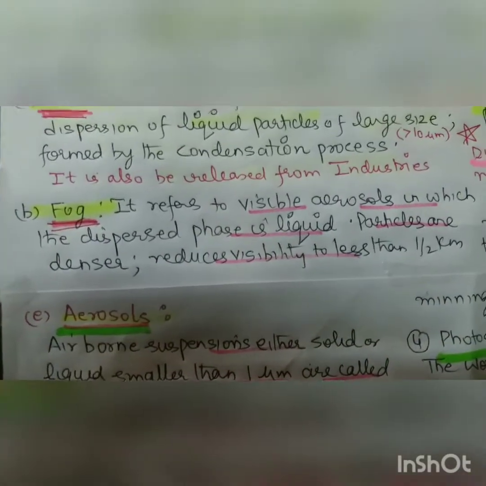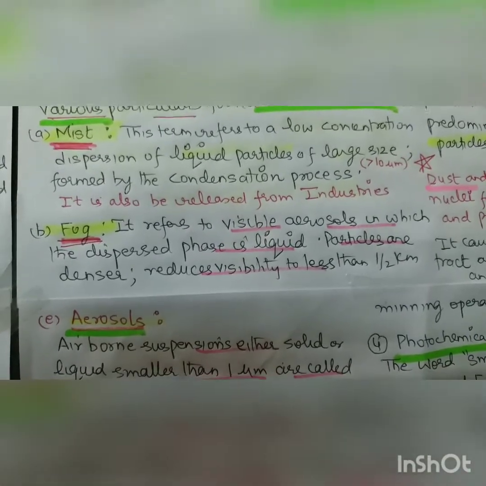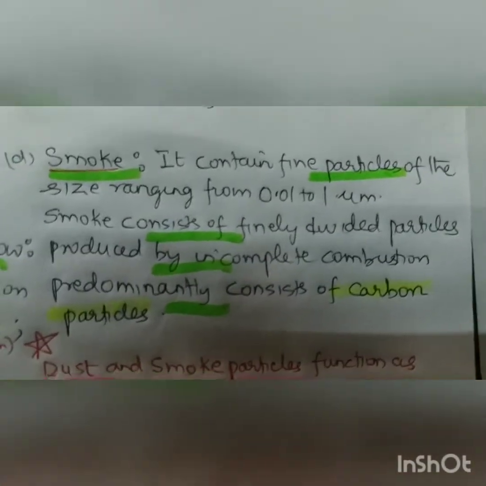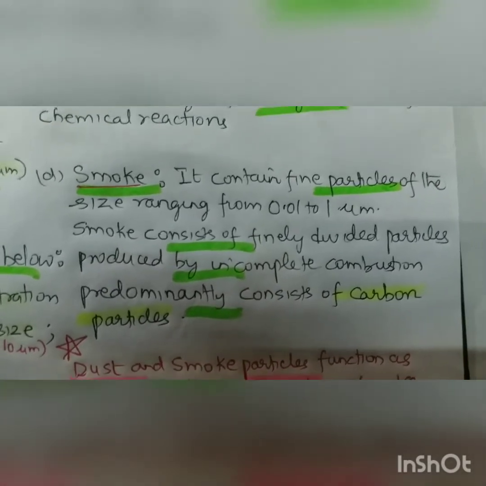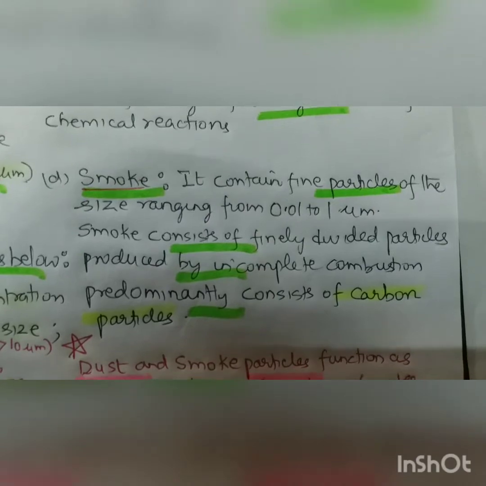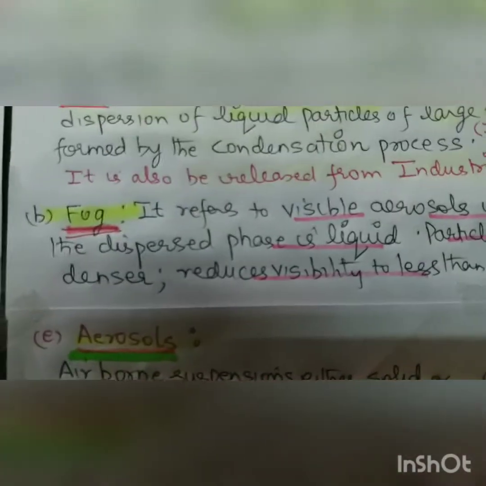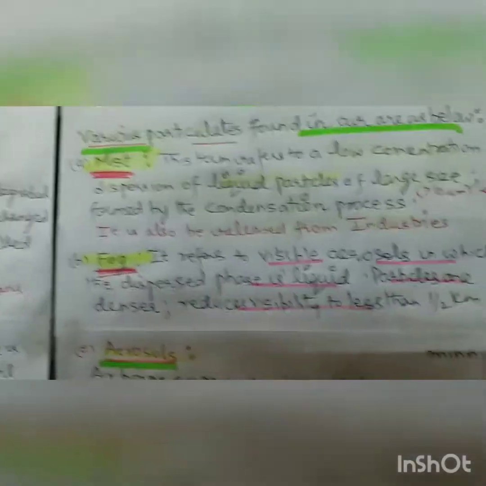Second is the fog. It is a visible aerosol in which the dispersed phase is liquid. Particles are denser. They reduce visibility to less than half a kilometer. So then we have the smoke. It contains fine particles of size of 0.01 to 1 μm. Smoke consists of finely divided particles produced by the incomplete combustion, predominantly consisting of carbon particles. And this smoke, when fused with fog, will form smog, which is the topic I am taking in a few minutes.